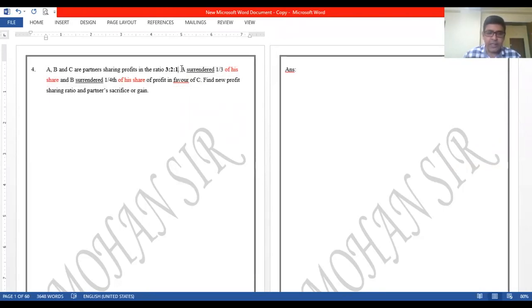Okay, you can see that your important words are like I already marked with red over there, of his share. Can you tell me what is the difference between from his share and of his share? If it were 1/3 from, we would do minus 1/3, but since it says 1/3 of his share, we have to calculate 1/3 of his share, right? So let us calculate, and we've been asked to calculate the new ratio and partners' sacrifice or gain. So let us calculate first of all the new ratio, right?